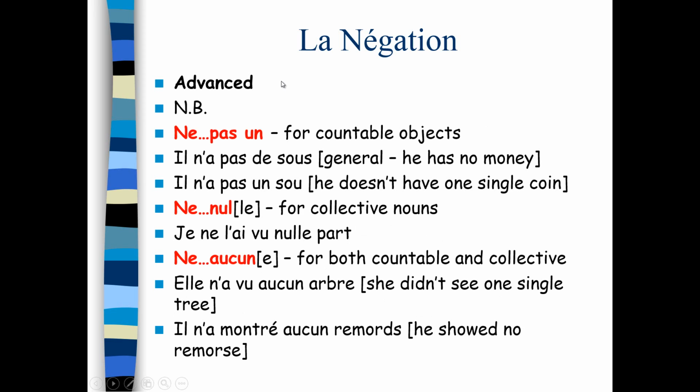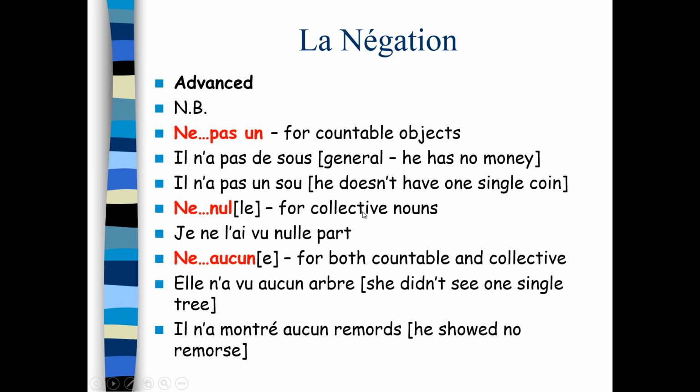Here are some other things to look at as well. Ne pas un for countable objects. I just want to show you, for example, if you had, he doesn't have any money. He has no money. Il n'a pas de sous. Yeah. General kind of statement. But if you wanted to have, he doesn't have one coin, not one coin, pas un sou, you can say il n'a pas un sou, like this. He doesn't have one single coin.